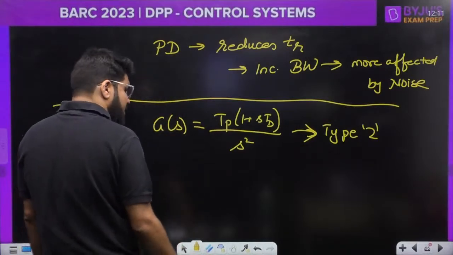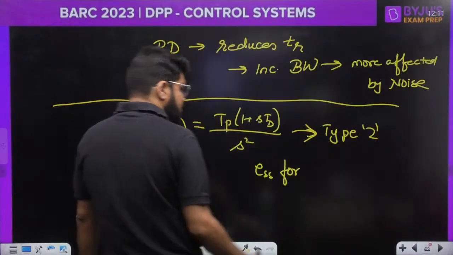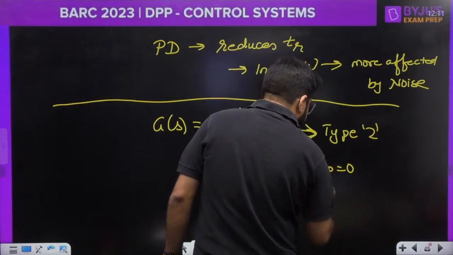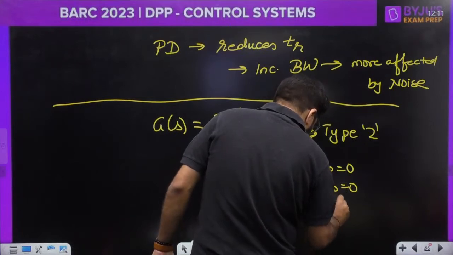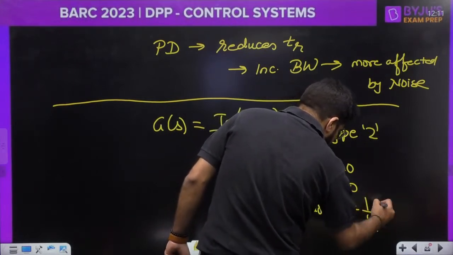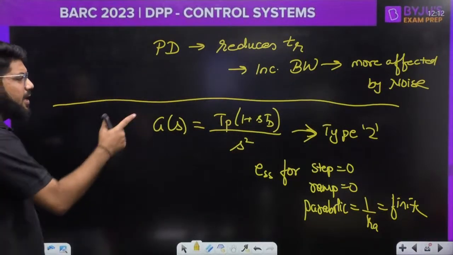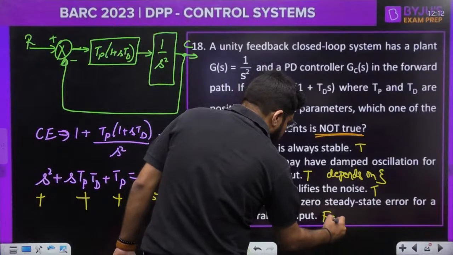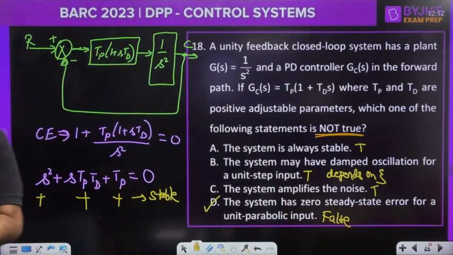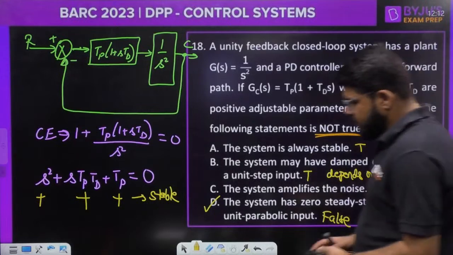If it is a type 2 system, what is the steady state error? It is asked for parabolic input, right? Steady state error for step will be 0, for ramp will be 0, but for parabolic it will be 1 upon Ka, which is going to be finite. It will not be 0, it will be non-zero finite, because Ka can be calculated. So D is the correct answer because that statement is not true, it is false. Done? So the correct answer for the question is D.